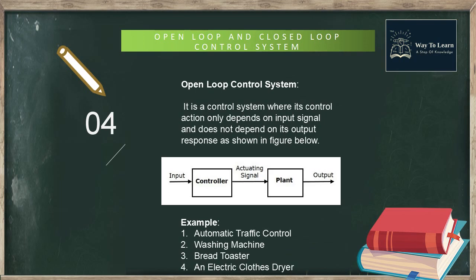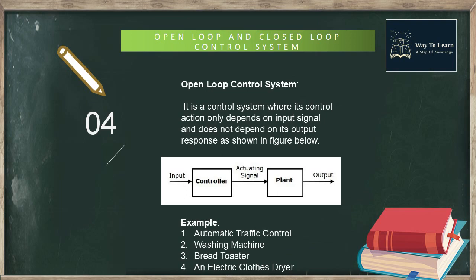This signal is given as an input to a plant or process which is to be controlled. So the plant produces an output which is controlled. The output of the open loop control system is not fed back to the input. The control action is independent of the desired output.